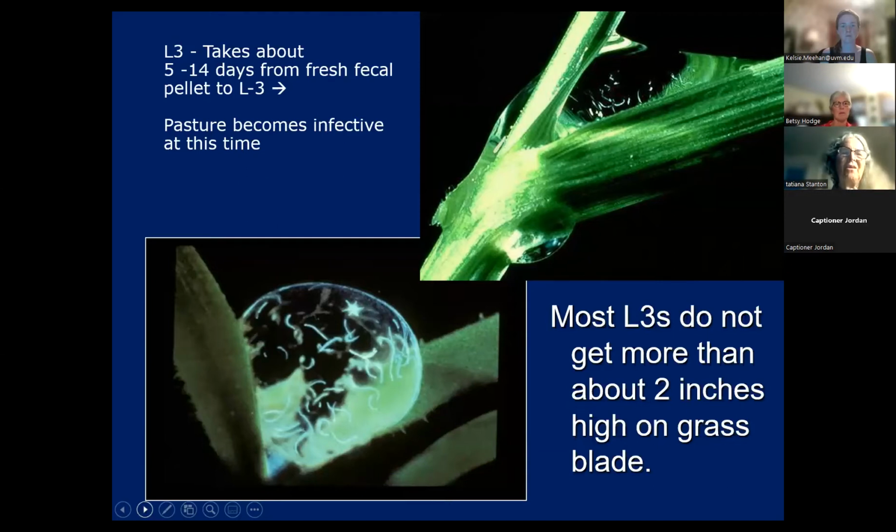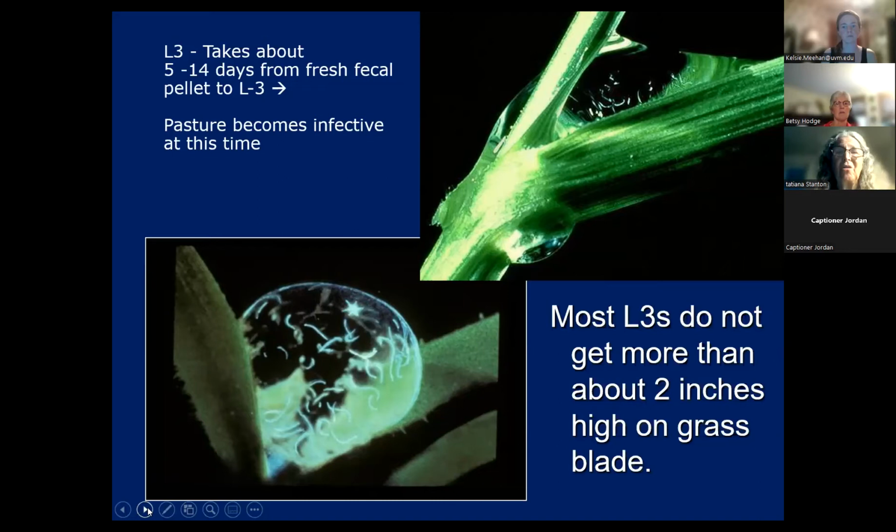Next, it takes about 5 to 14 days for the egg in the feces to go from being an egg to being an L3 larva. In some cases, this previous summer when it was really warm and humid, we were finding it taking less than that, more like 3 to 4 days sometimes. But the pasture becomes infectious at this time. So this time of year or a month from now, it's only going to take about 4 to 5 days to go from being eggs to being infectious.